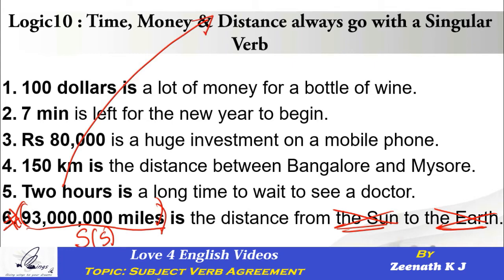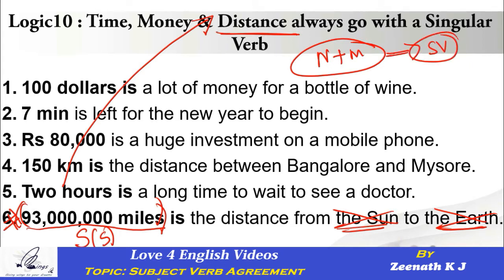Whether you are talking about miles or kilometers or yards, the moment you talk about distance, irrespective of the number, irrespective of the different measurements we use to measure the distance, doesn't matter. You should only go with a singular verb. That's the moral of the story over here. So our subject in the sentence is 93 million miles. What is the verb in the sentence? Is it singular or plural? Singular. Are they matching with each other?